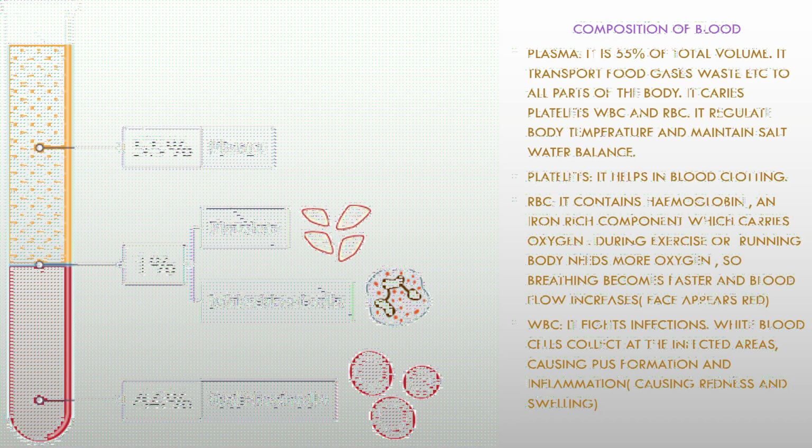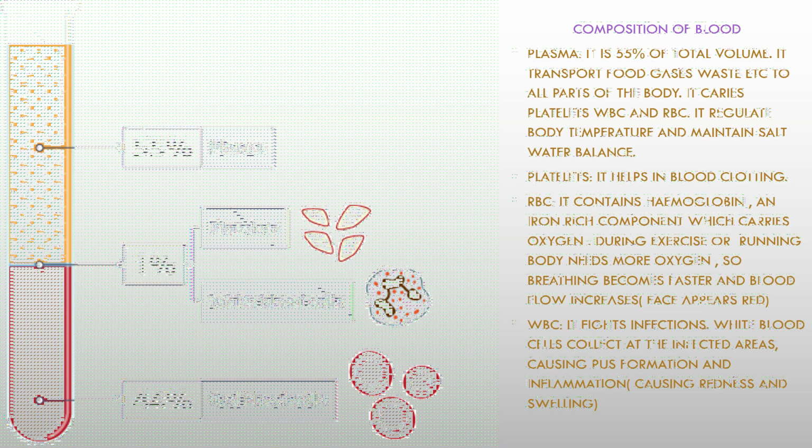Now, composition of blood. As you are seeing in the figure, we have plasma 55%, platelets and white blood cells 1% and red blood cells 44%. Remember, we need red blood cells to carry oxygen to various body parts. Now, let us study the composition of blood.